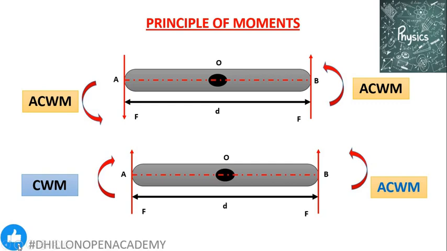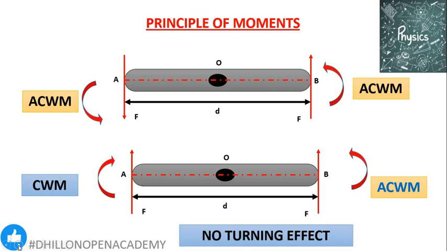And because both the forces are at the same distance from the pivotal point, in this case the magnitude of the turning effect for both the forces is the same, so they exactly cancel each other, so there is no turning effect and the body remains in the state of equilibrium.